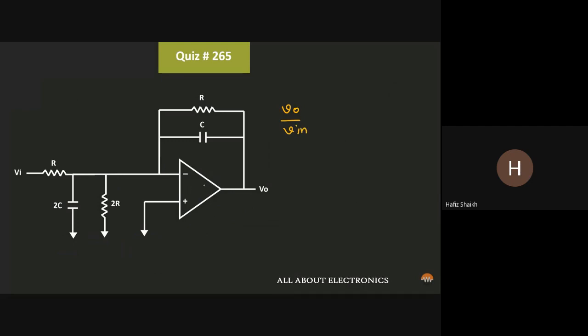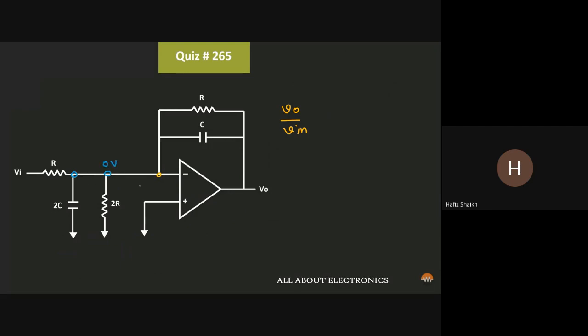Now, if you look over here, there is a negative feedback. And we have already been given that the op-amp is an ideal op-amp. So here, we can apply the concept of the virtual ground. That means this node over here will also be at the ground potential. That means at these 2 points also, the voltage will be equal to 0 volt.